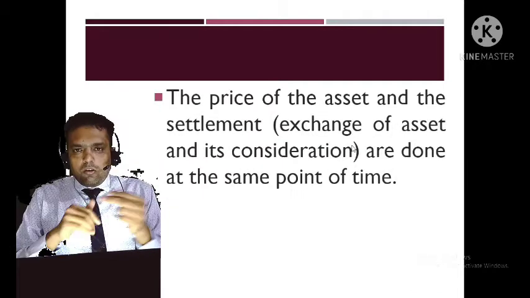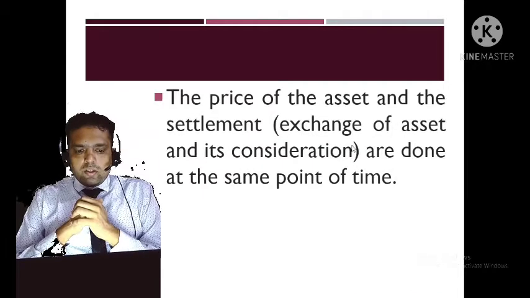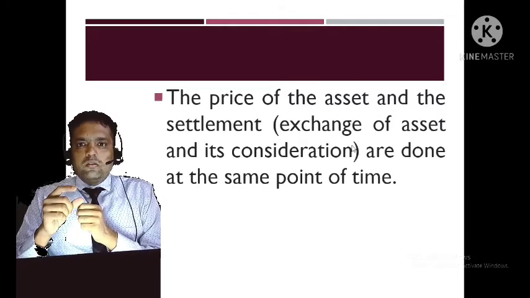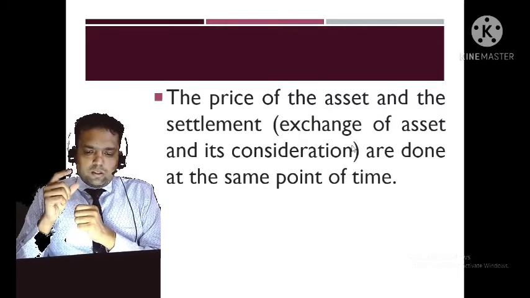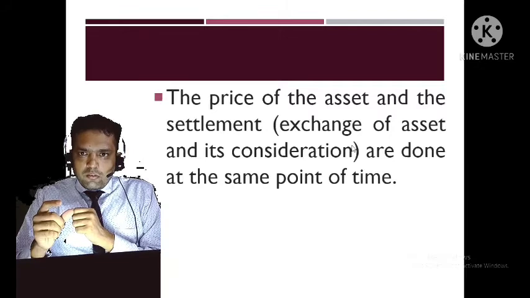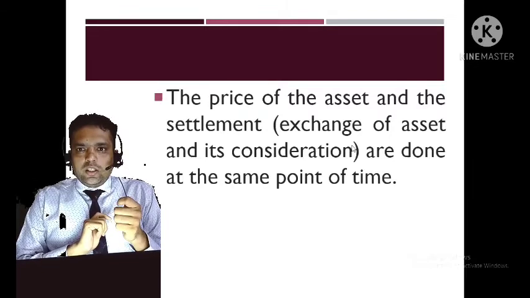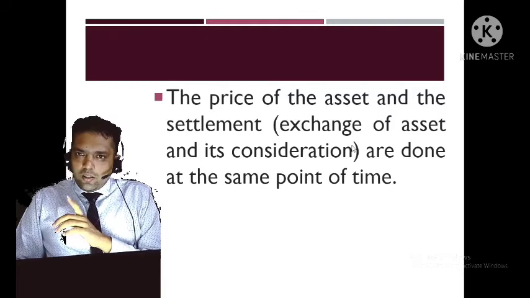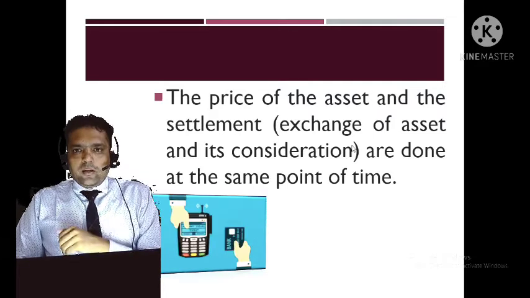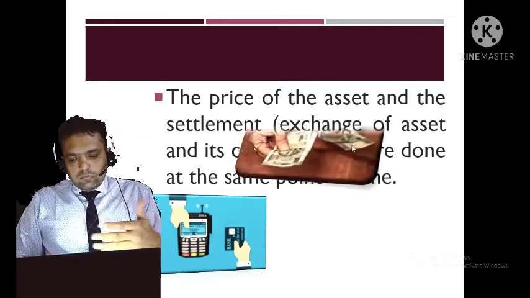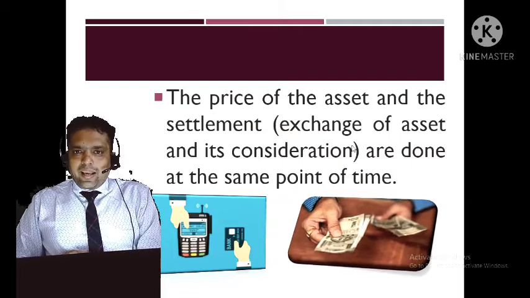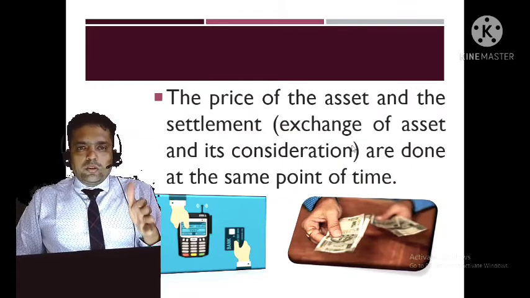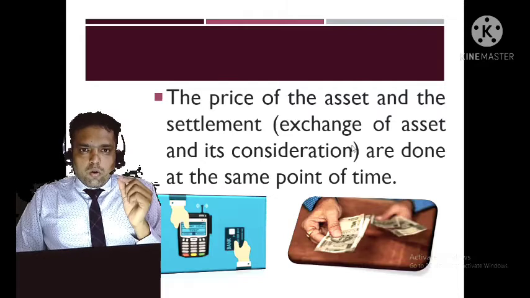So this is called spot transactions. The second feature of a cash transaction or spot transaction is that the price of the asset is settled on the spot. The exchange of asset will be paid for in terms of money. So we pay the money consideration and we get the asset or commodity at the same point of time. Either we can pay online or we can pay in cash. So this is known as a spot transaction. But in this video we are going to discuss what a forward contract is.